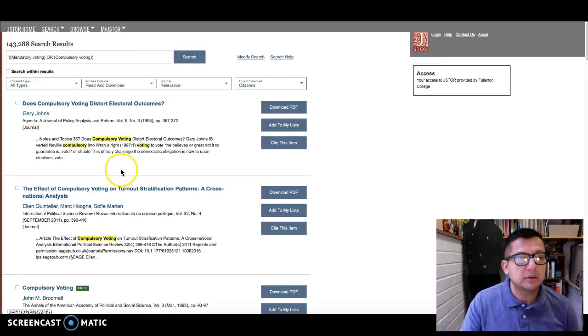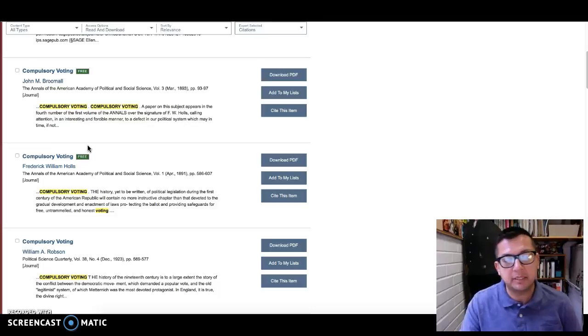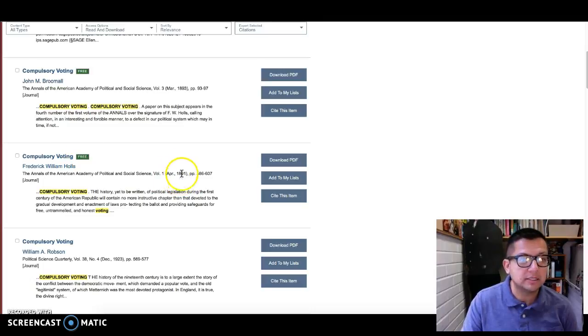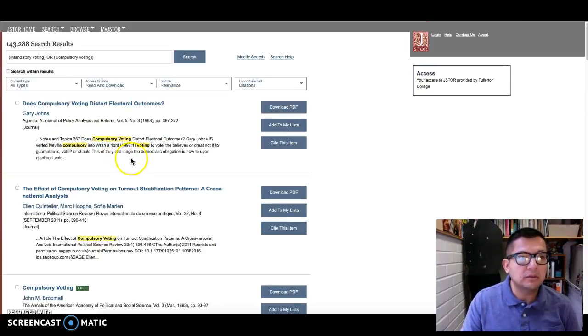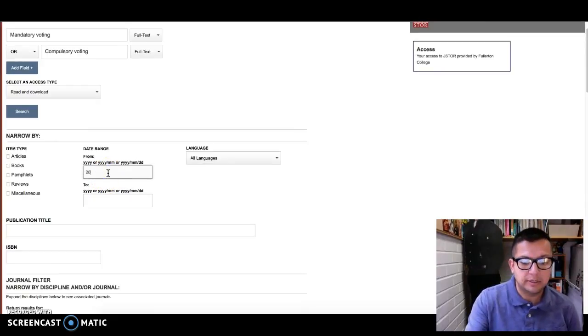Earlier when I did the search, I noticed that it came up with a lot of free things, and they note them as free, even though this is all free to us because we have a paid subscription. These are free to the general public because they were written and published so long ago, as you can see here in the 1800s. So I do want a little bit more updated information. So I'm going to go back to modify search. I'm going to change the date range starting in 2000.